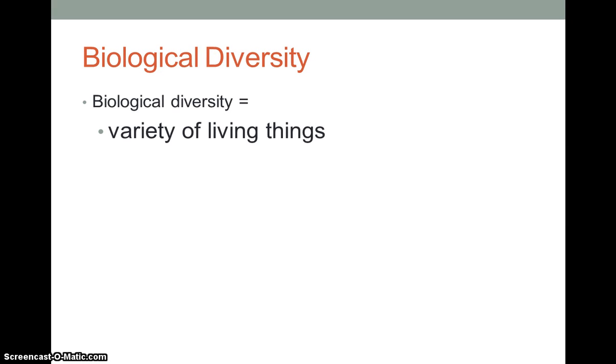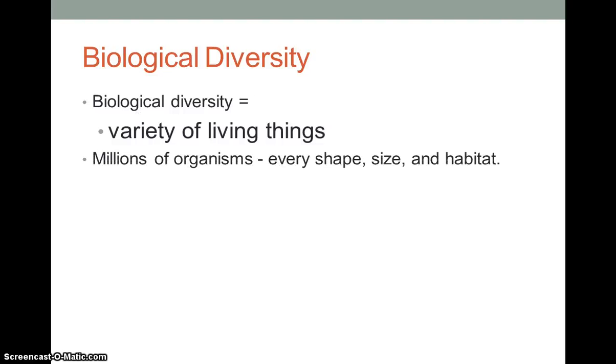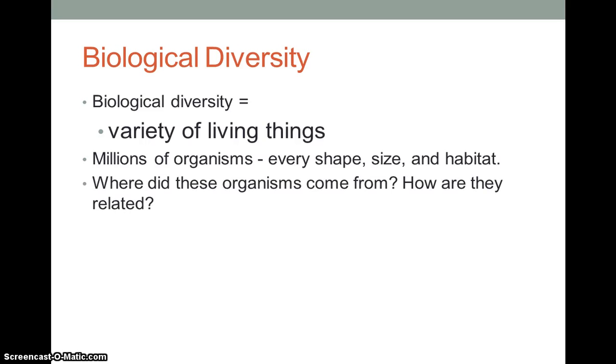What is biological diversity? Biological diversity is a variety of living things. Remember, diversity just means a variety or numerous. And we know what bio means. That's going to be the study of life. So biological things, it's going to be the variety of biological living things. Millions of organisms exist in every shape, size, and habitat. Where do these organisms come from, and how are they related?